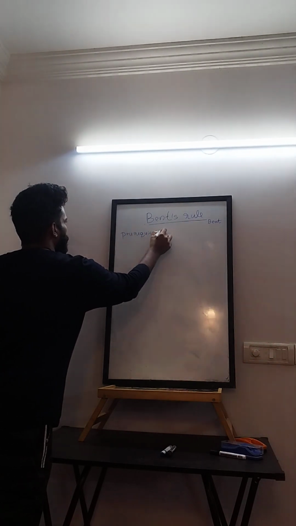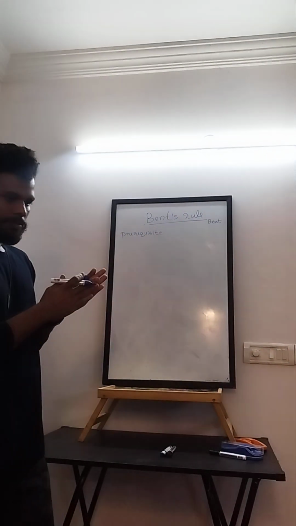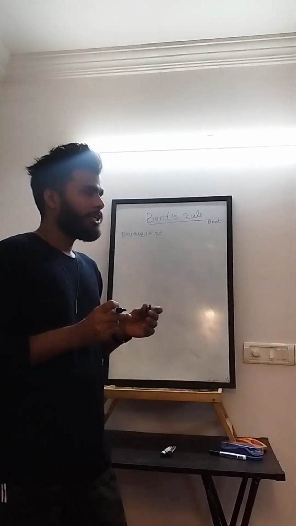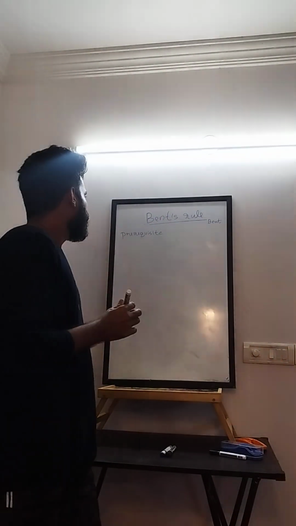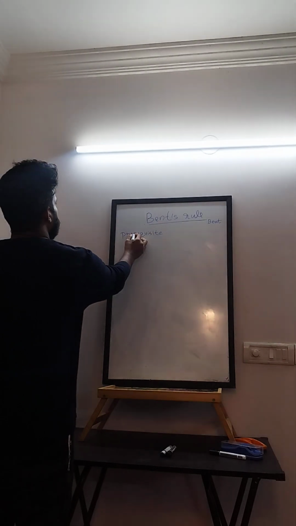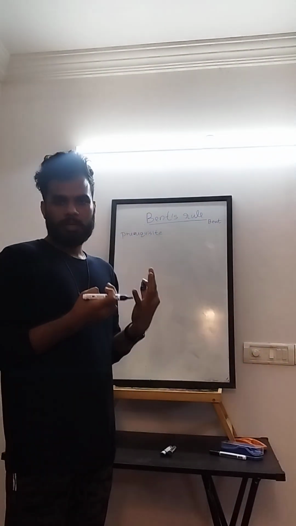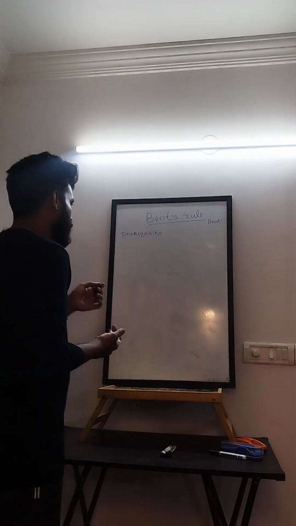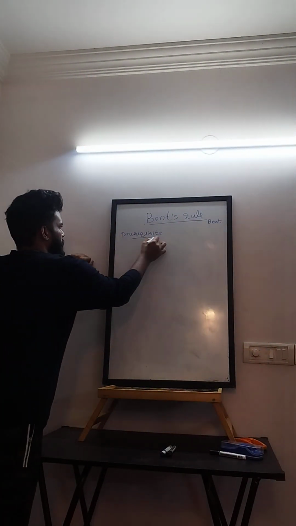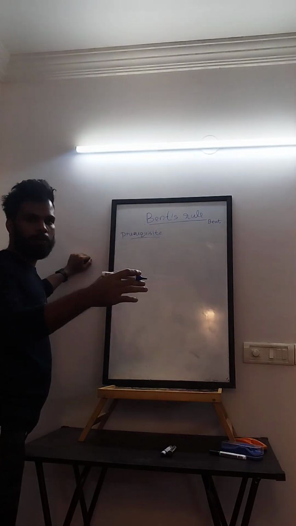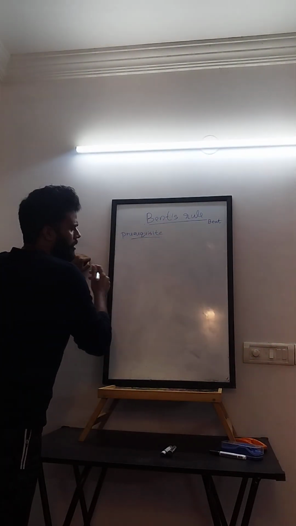Before going into Bent's rule, what is the prerequisite for this topic? I told you we will go from basics, but as we cover each topic in one session, there are certain topics that you should already know and have mastered so that you understand Bent's rule. The prerequisite is obviously the first part of chemical bonding, the very basics.